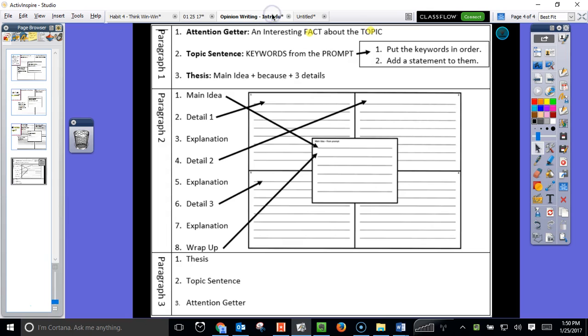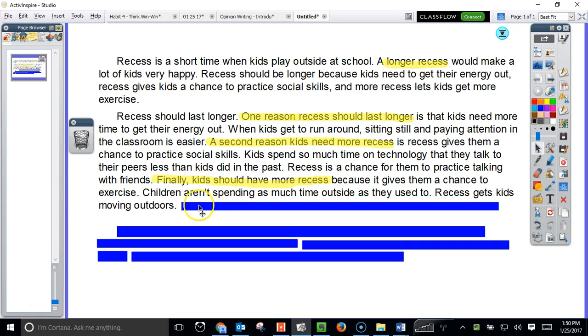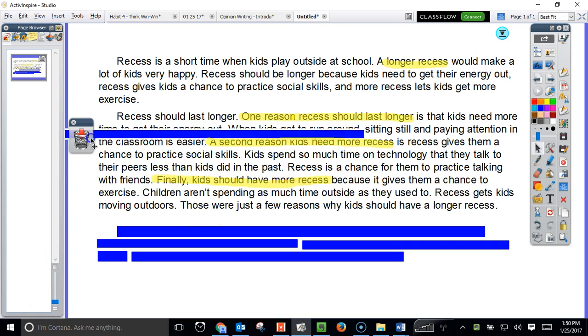We're almost done. Don't forget to add a wrap-up, which is just your main idea again. It's kind of like a sandwich. You want to put a bun on the top and on the bottom to wrap it up. So I'm going to do that now, and I'm just going to say the main idea in a clever way. Or you could just say it like you did before. Recess should last longer, wouldn't be the end of the world. But I'm going to say those were just a few reasons why kids should have a longer recess. And that's it. That's the end of my second paragraph.